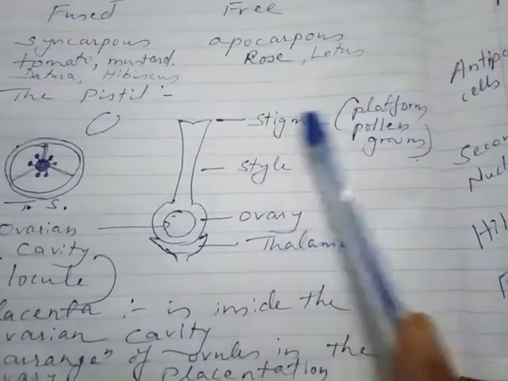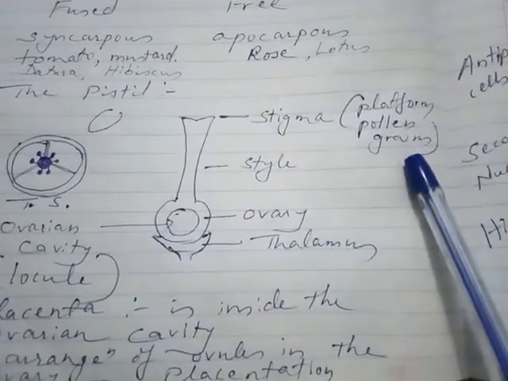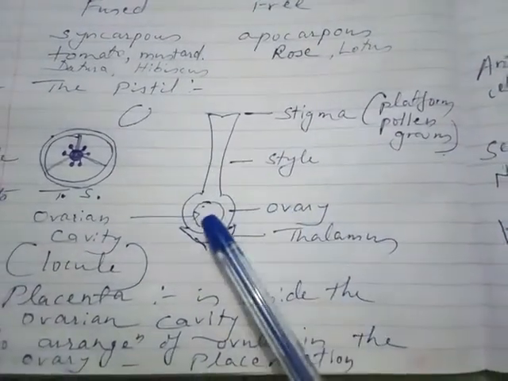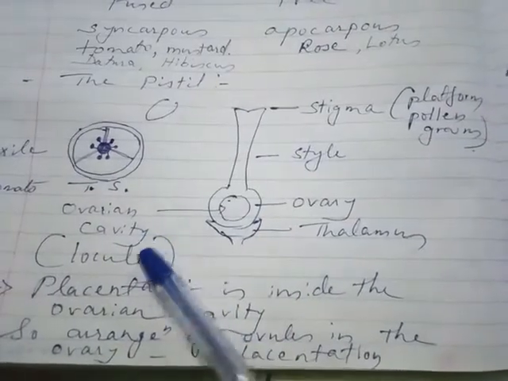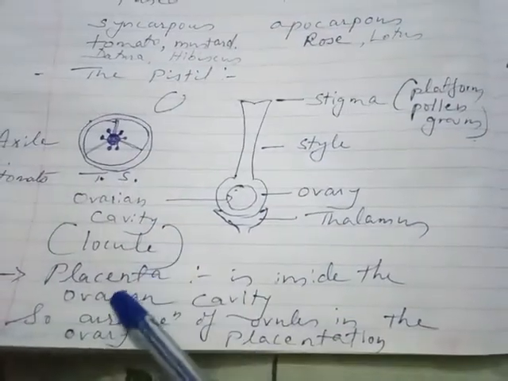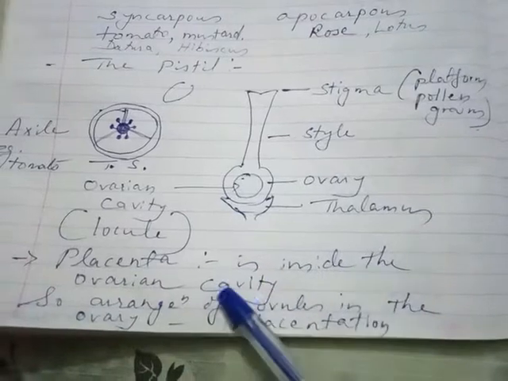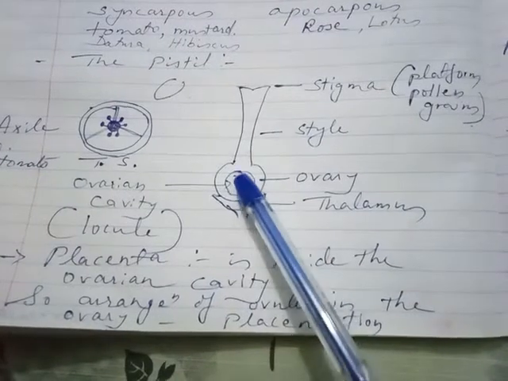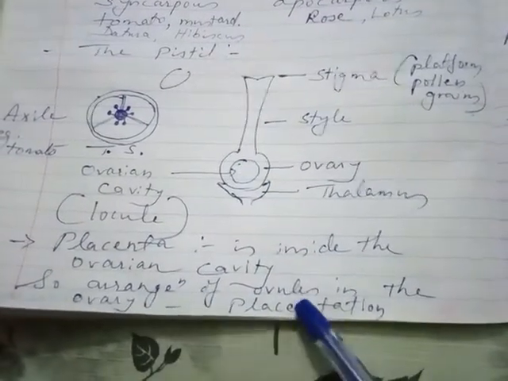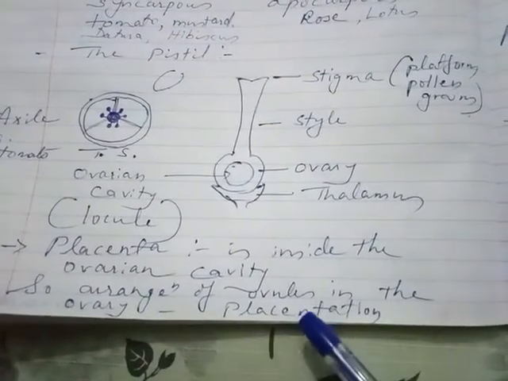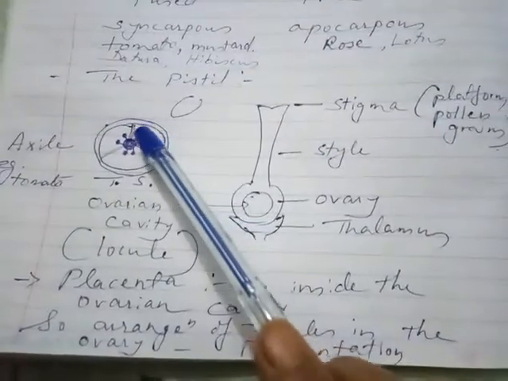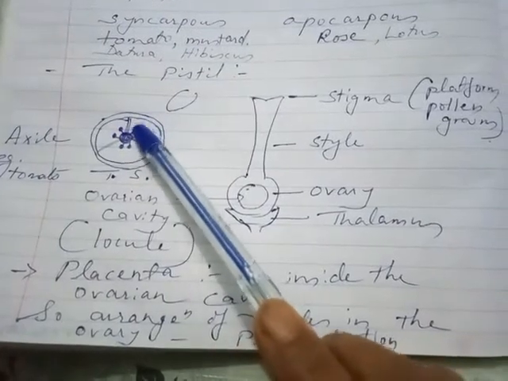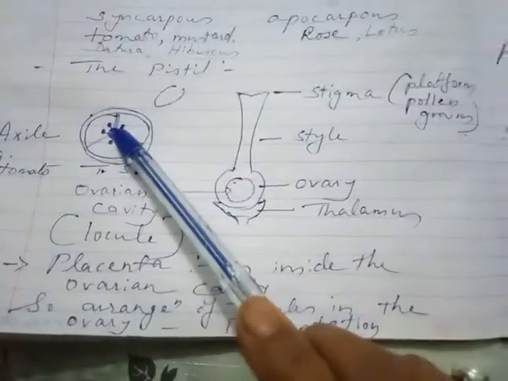Now the structure of the pistil or carpel. It has the stigma, which is the platform for pollen grains to settle. Then style and ovary. Inside the ovary is the ovarian cavity, also called locule. The placenta is inside the ovarian cavity. So these are the ovules, the smaller dots, and this is called the placenta. The arrangement of ovules in the ovary is called placentation.